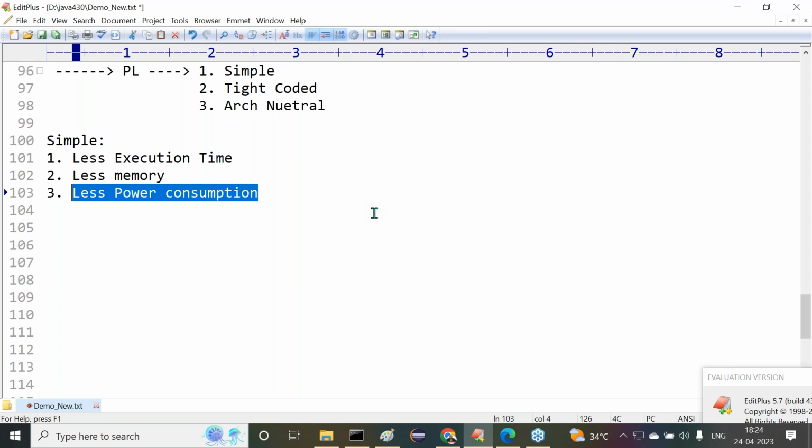Then immediately that software will give instructions to the hardware component. Hardware component will do the action physically. Hardware component will switch off the device. Software component will not switch off the device. Only hardware component will switch off the device, but software component will give information to the hardware component.